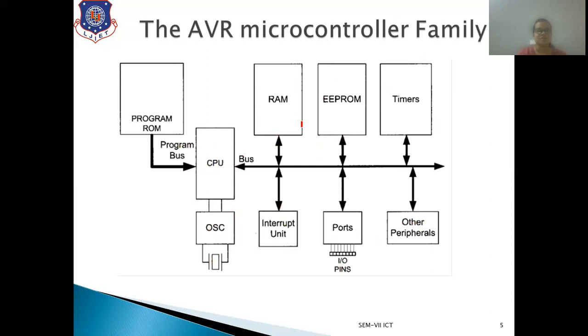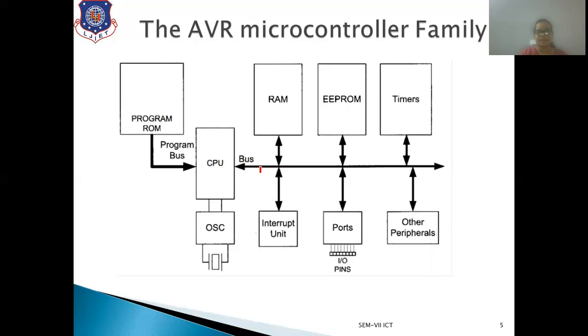As you can see, this AVR controller follows the Harvard architecture. Here is a program ROM to store the program or code memory, and here is a data ROM for storing the data memory. Both have a different data bus and address bus.